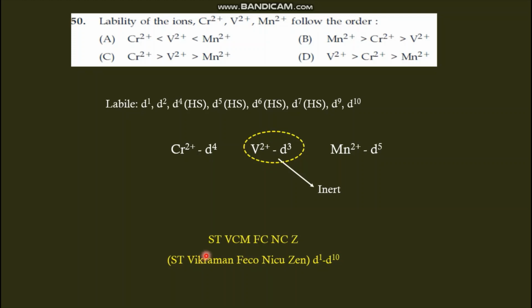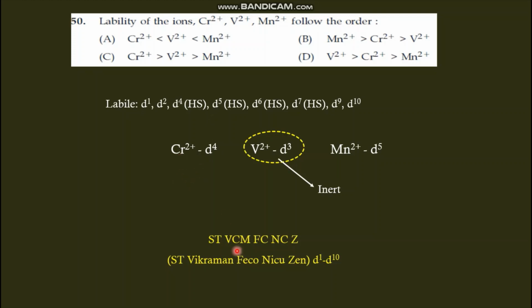And this is a code to remember the first transition elements: ST, Wickermann, Fekko, Nikusen. It will give d1 to d10. That is scandium, titanium, vanadium, chromium, manganese, iron, cobalt, nickel, copper, zinc. This is d1 to d10. We should always remember these. So when you are writing, just write these letters and put 1, 2, 3 like that, so it's easy to find the configuration.